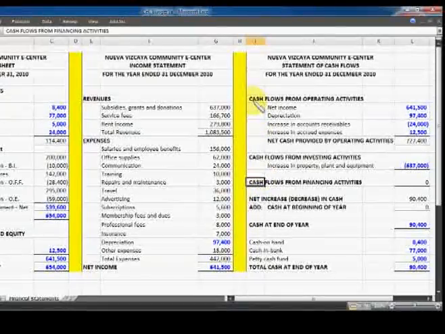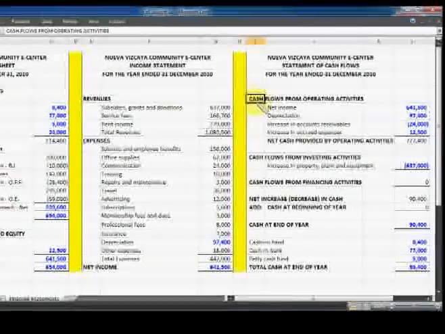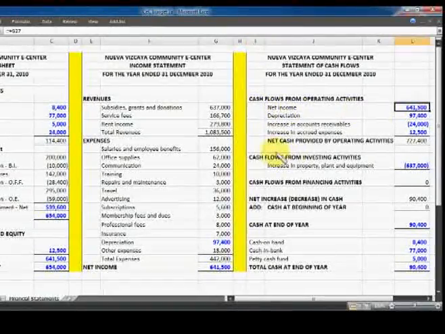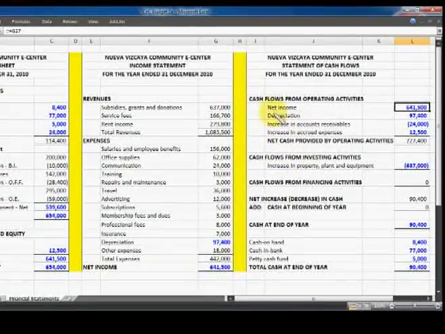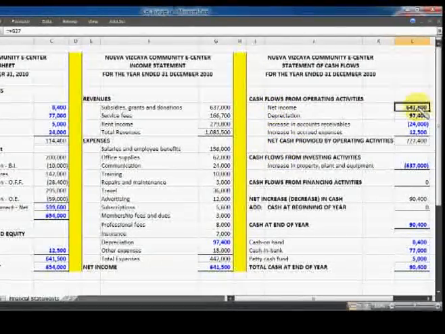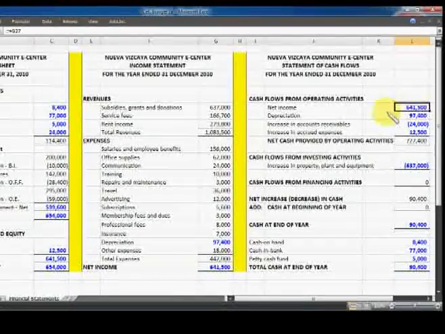And take note that cash flows could either be cash inflow or cash outflow. Now, the cash flows from operating activities are net income. So from the operation of the CEC, there's a net income of 641,500, which is a cash inflow in effect.